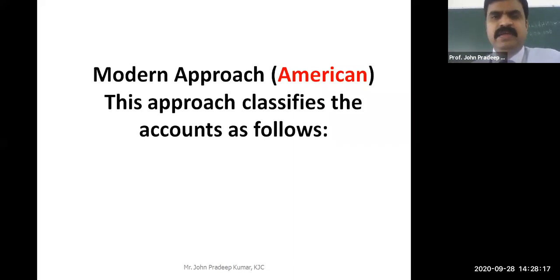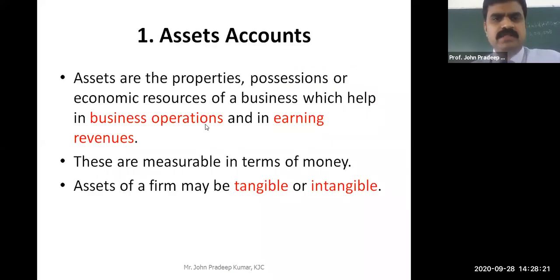For the benefit of non-commerce students, I'll give you the meaning of assets. Assets are properties, possessions, whichever is there in the company's name or in the individual's name. They are economic resources of a business which help the business do its operations.